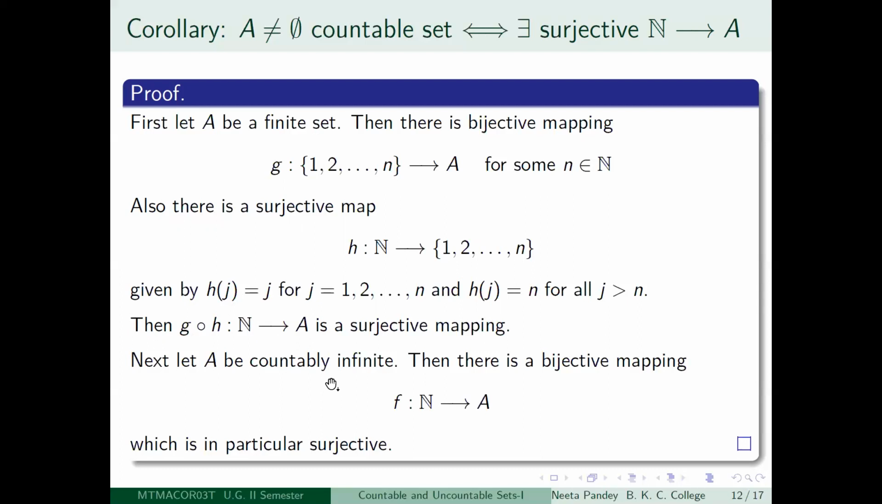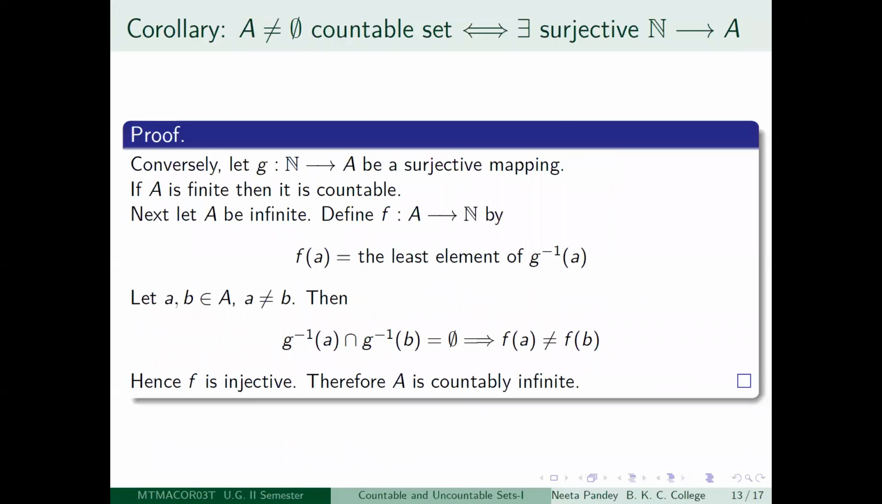For countably infinite sets, the proof is simpler, because by definition, the set is countably infinite if there is a bijective mapping from the set of positive integers to A. So in particular, there is a surjective mapping from the set of positive integers to A. So you have proved that if you have a non-empty countable set, then you will always be able to get a surjective mapping from the set of positive integers to the set.